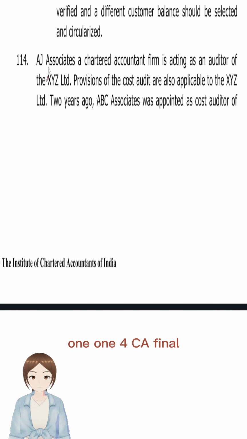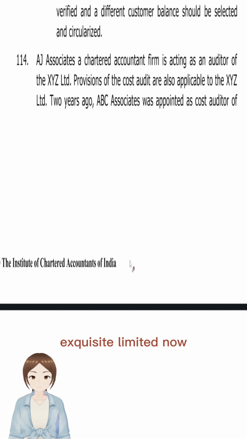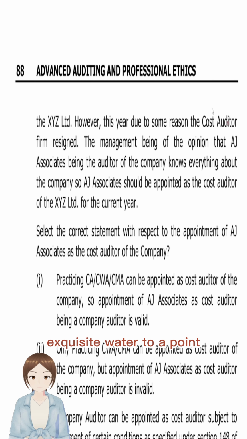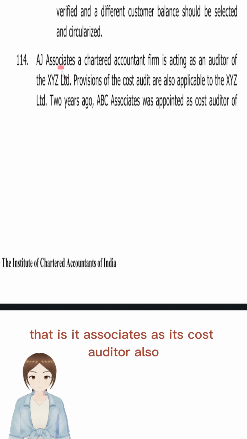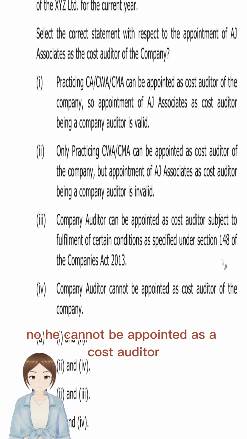MCQ 114 CA final. AJ Associates is acting as the auditor of XYZ Limited. Now, XYZ wanted to appoint AZ Associates as its cost auditor also. Can a company auditor be appointed as a cost auditor? No, he cannot be appointed as a cost auditor.